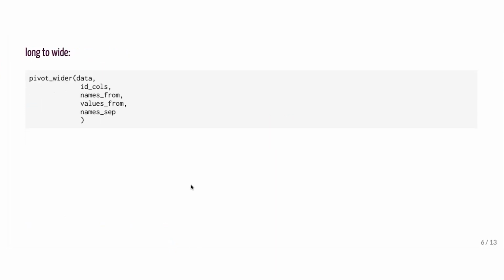Here are some of pivot_wider's most important arguments. As you'd expect with a tidyverse function, you start with the data frame. id_cols is optional, a vector of all the columns you don't want to pivot. If you don't define that, pivot wider just assumes that it's everything you didn't otherwise mention. names_from are the columns that you want to go from long to wide. Each value in the pivoted column turns into its own column. Like in the original wide mtcars data, each category like MPG and carb was its own column.